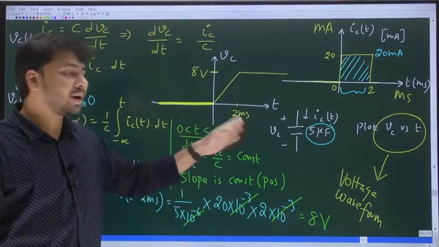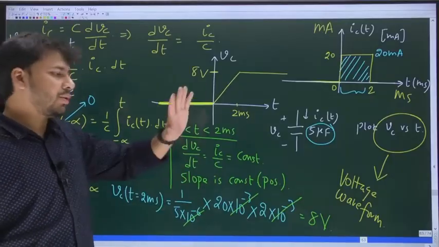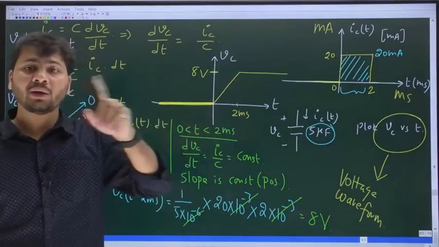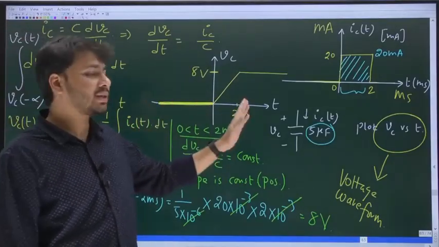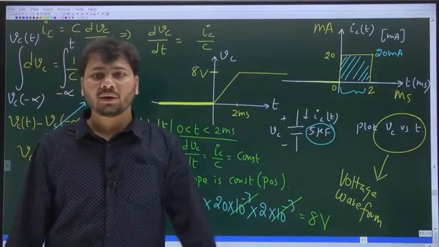So between 0 and 2 milliseconds, the voltage across the cap will linearly increase from 0 to 8 volts. Thereafter, because the current through the cap is 0, the voltage across the cap remains at 8.